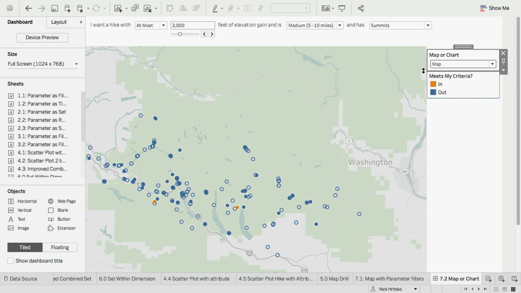The other thing that I wanted to point out with this is we've arranged all of our parameter controls on the dashboard so that they create a human-readable sentence. That way, it's really intuitive how to interact with those controls and find exactly the data you're looking for.